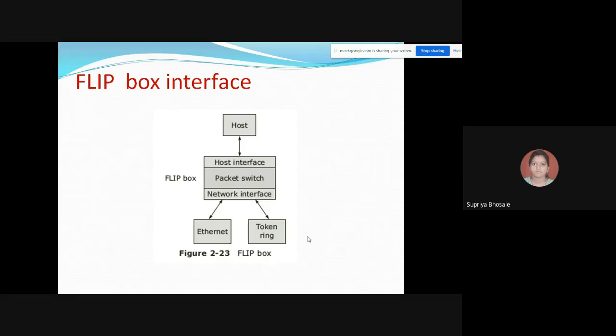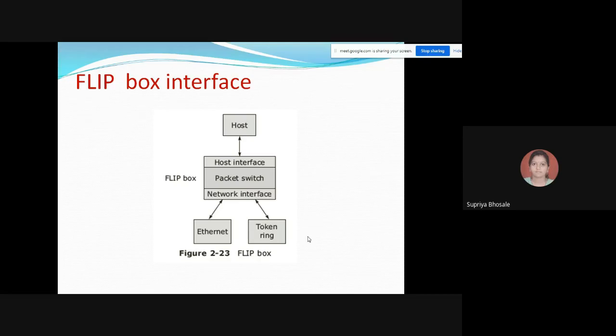FLIP relies on the system administrator to mark a network interface as trusted or untrusted, because FLIP itself cannot determine if a network can be considered trusted or not. So that kind of guidelines you have to provide over there.